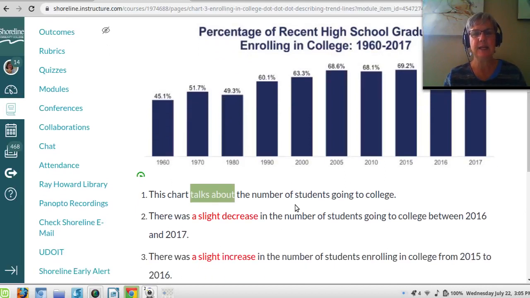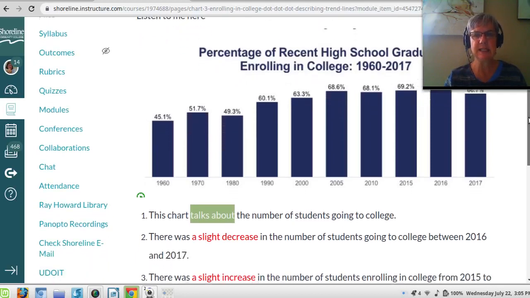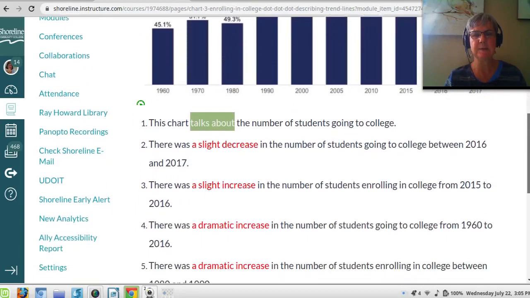Number 3, there was a slight increase in the number of students enrolling in college from 2015 to 2016. A slight increase. Okay, let's see here. Oh, very slight. 69.2% increased to 69.8%. There was a slight increase in the number of students going to college.